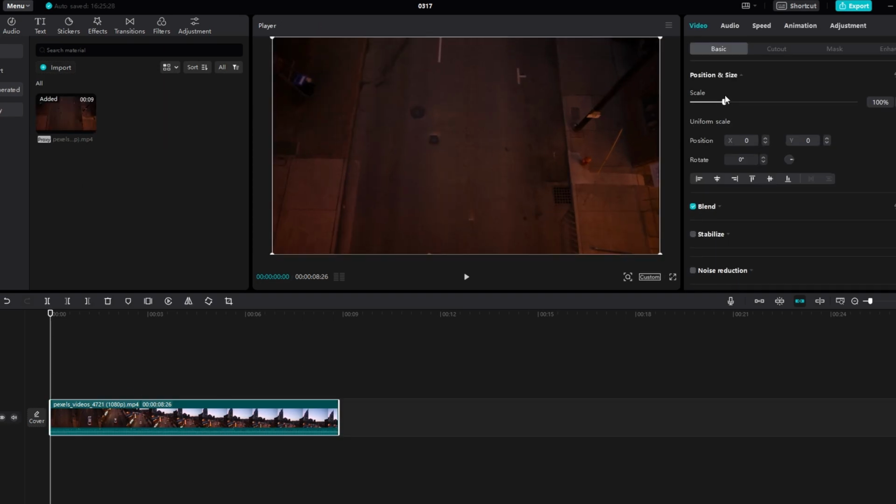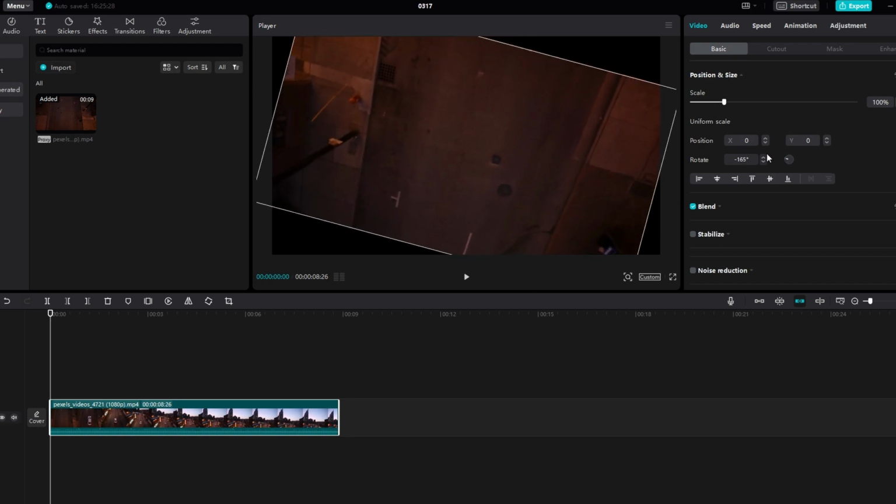If it's not visible, click on the media in the timeline. Under Video and Basic tab, find Position and Size drop-down menu. Expand it to locate rotation option. Here you can either input desired degrees or use rotation wheel to adjust.